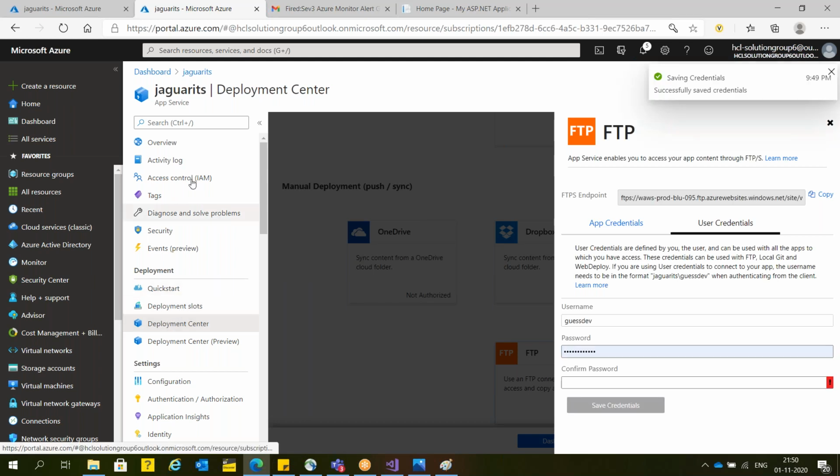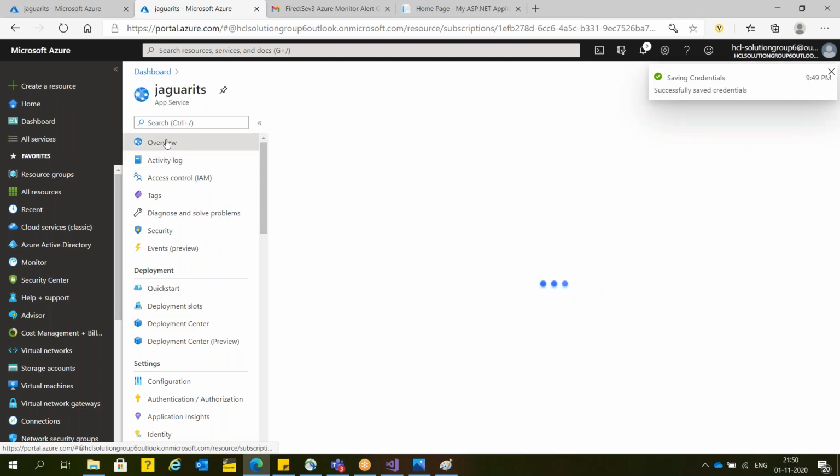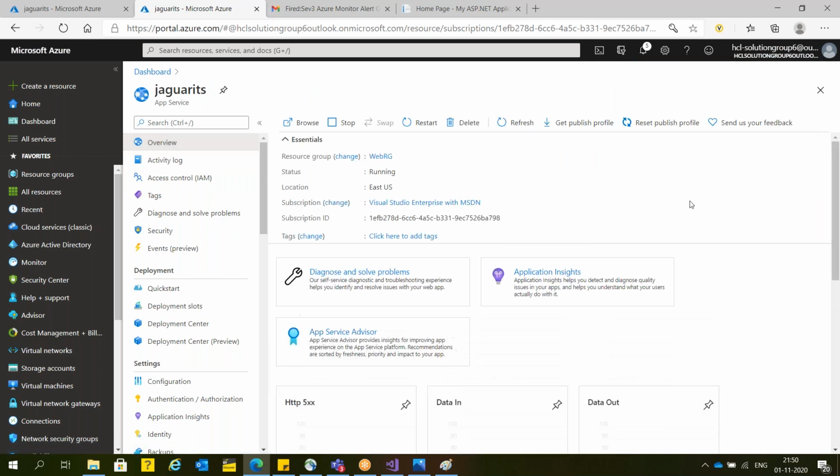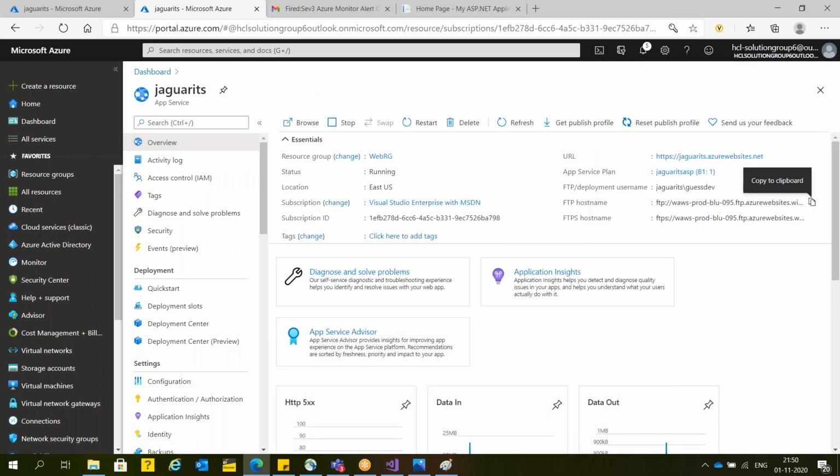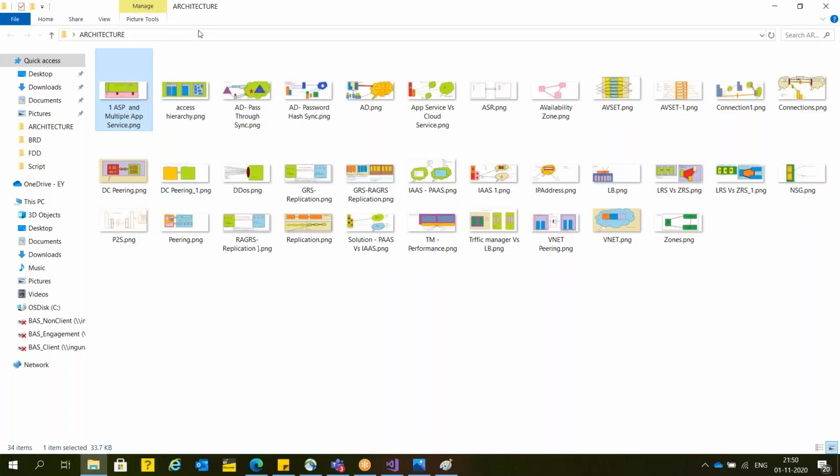Now see here, I'm going to click on the overview section. This is my FTP host name. Just copy the FTP host name and open any folder. Suppose this is my folder. Here I'm going to paste this URL.